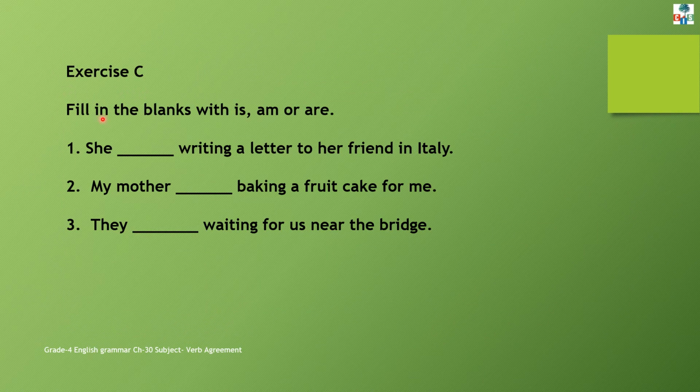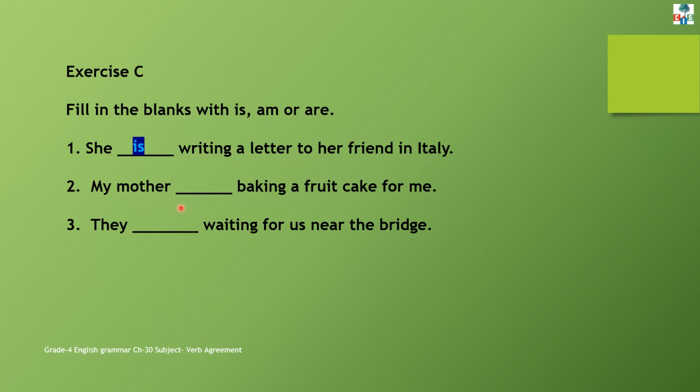Exercise C. Filling the blanks with is, am or are. Number 1. She dash writing a letter to her friend in Italy. Now she is a third person singular pronoun. So if it is a third person singular pronoun, we will use the verb is. She is writing a letter to her friend in Italy.